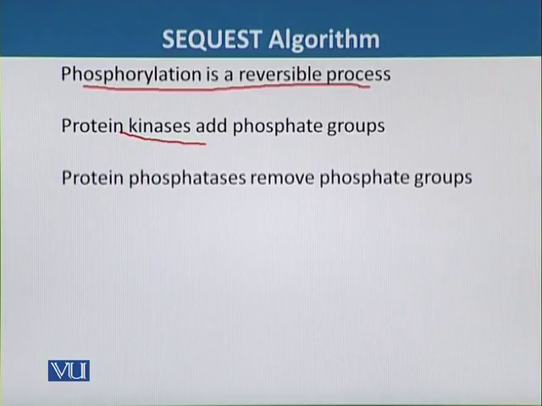We know many examples of these proteins present in glycolysis. The other enzymes, called phosphatases, remove the phosphate groups. So these are the modifications that are going on in the cell.